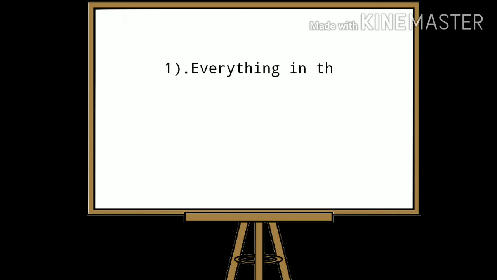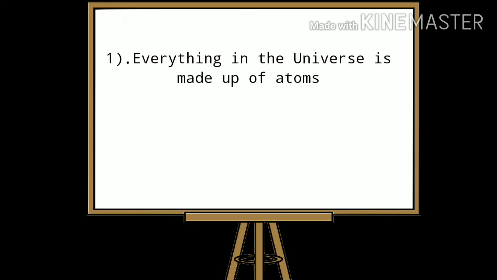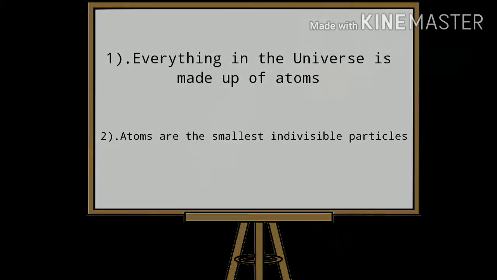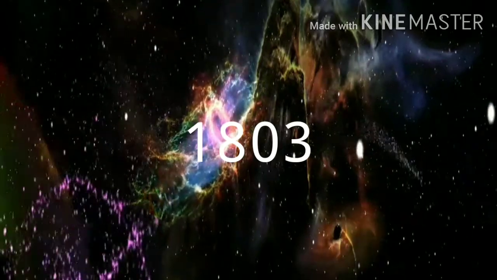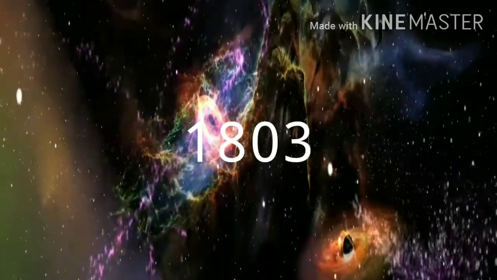According to Democritus, everything in the universe is made up of atoms. Atoms are the smallest indivisible particles. However, Democritus was unable to prove the existence of atoms practically. Years rolled on. In 1803, Dalton came up with his atomic theory.